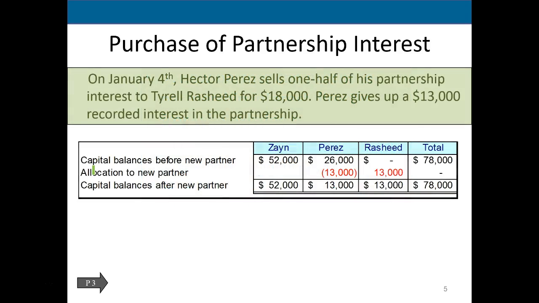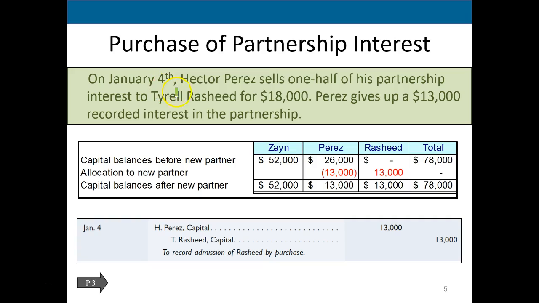So if we look at the journal entry on that, on January 4th, Hector Perez sells 1/2 of his partnership interest to Terrell Rashid for $18,000. Perez gives up $13,000 recorded interest. So he's selling 1/2 of his interest in the company, which amounts to $13,000 of the capital account. So notice the cash here, you might think, well, where's the cash in the journal entry? The cash is not going to the partnership, it's going to the partner. So the partner is getting the cash and the partner is giving up a piece of their partnership.